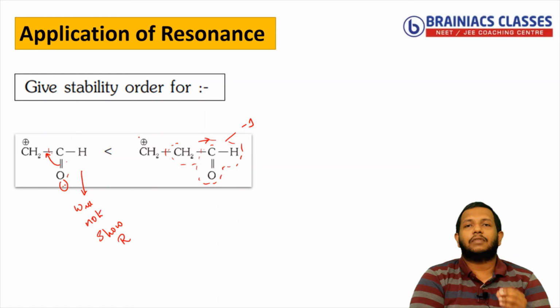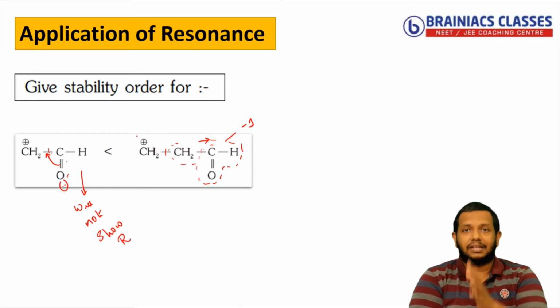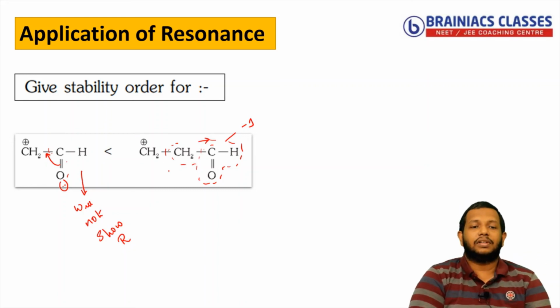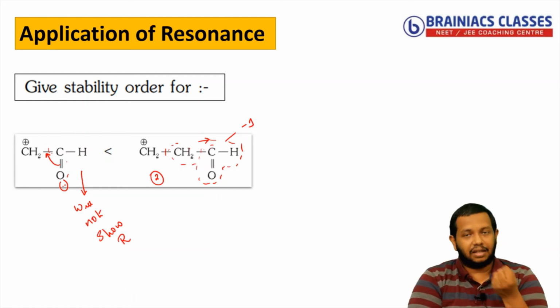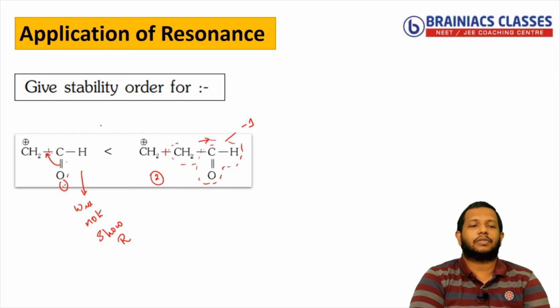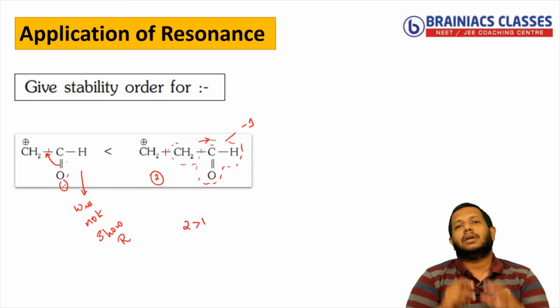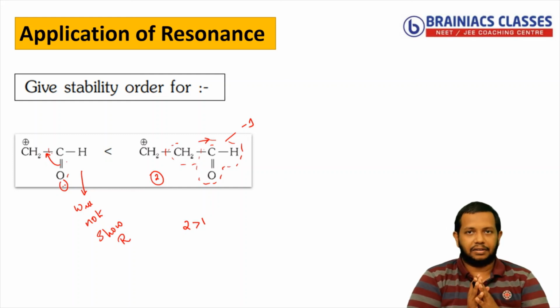With the inductive effect, I know that if the distance is large, the inductive effect is less. So in the second species, you know that the CHO group is far away from the positive charge. So that means it will attract the electrons very little compared to the first one. So I can say 2 is more stable than the first one. I hope you got a fair idea regarding this one.